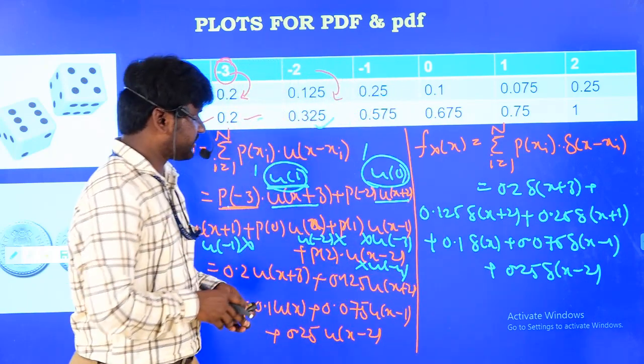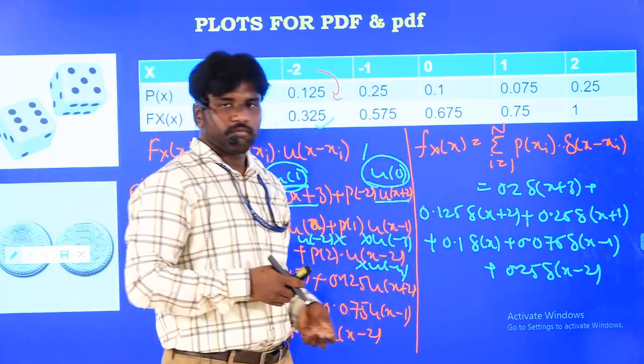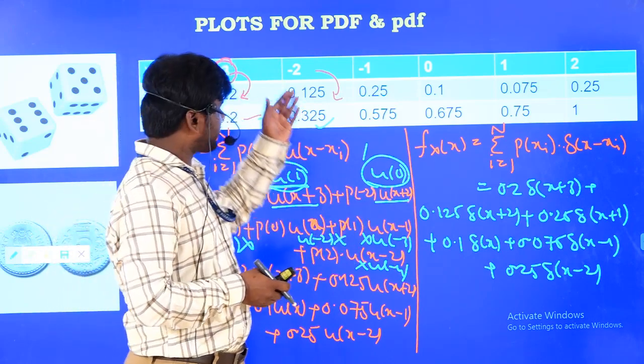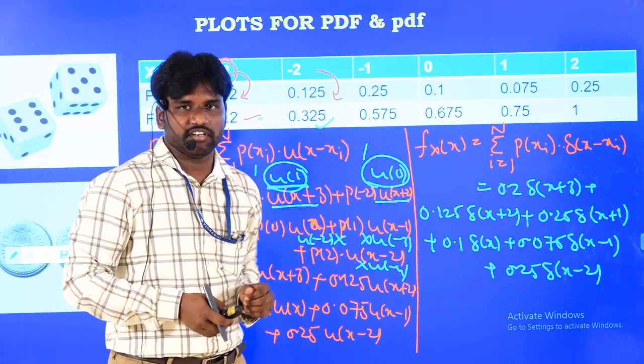So this is exactly the expansion for the probability density function. You should write the corresponding probabilities multiplied with the delta function.